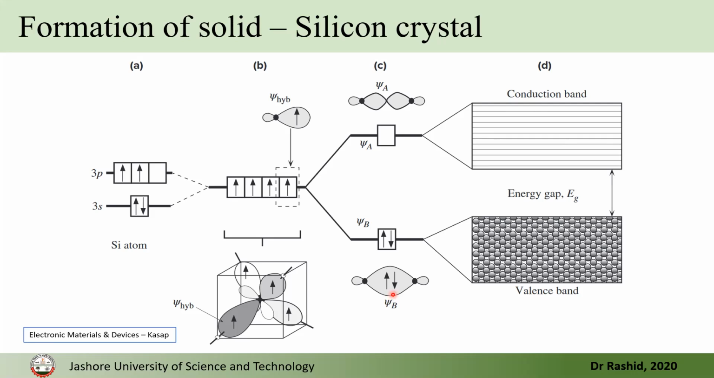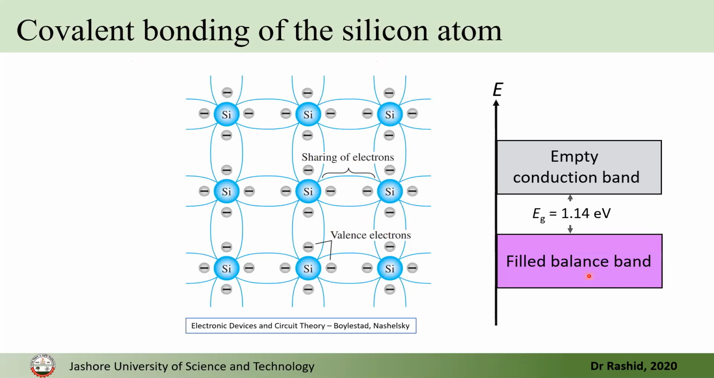But in the silicon crystal, you have 1 silicon surrounded by 4 other silicon. So all the bands or the states in the valence band will be filled, and there will be an energy gap, and the conduction band will be empty. Now we know that for silicon this gap is about 1.14 electron volt. So this is how the energy bands in silicon are formed.